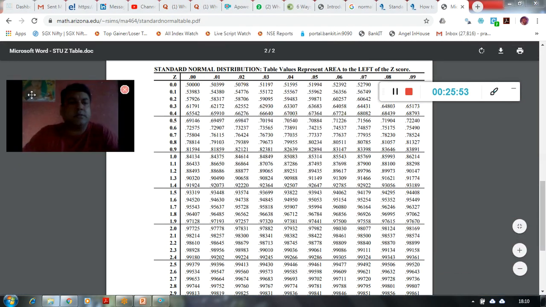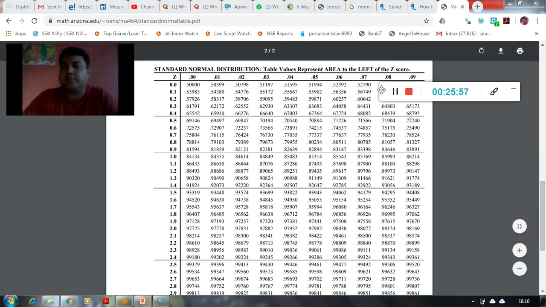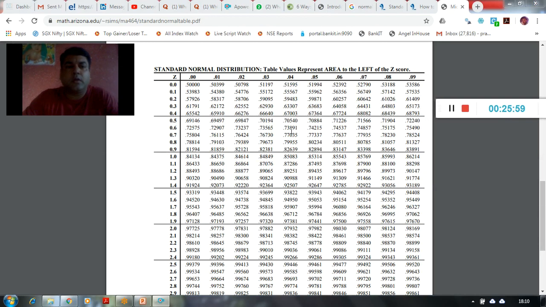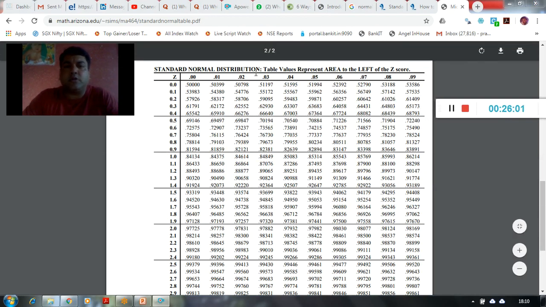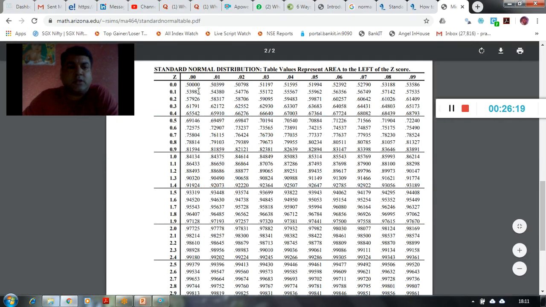So this is a z-score table, and you see here it is a standard normal distribution. Table values represent the area to the left of the z-score, which means the z-scores we are getting over here are between -3 and +3.